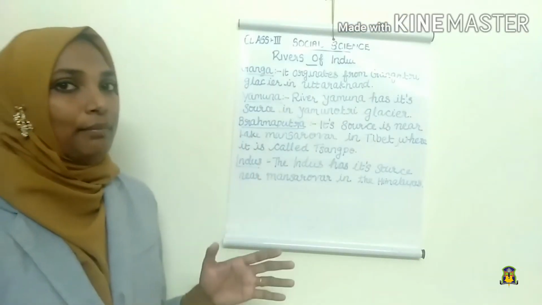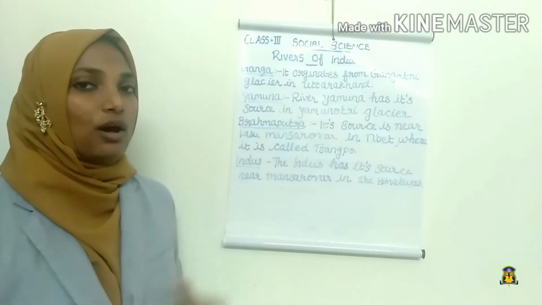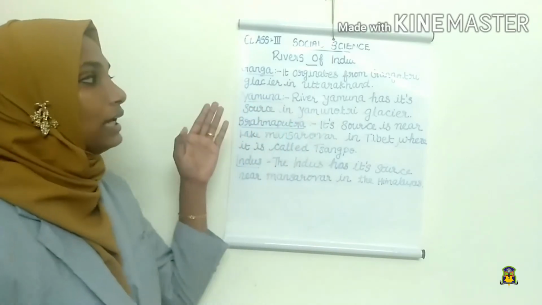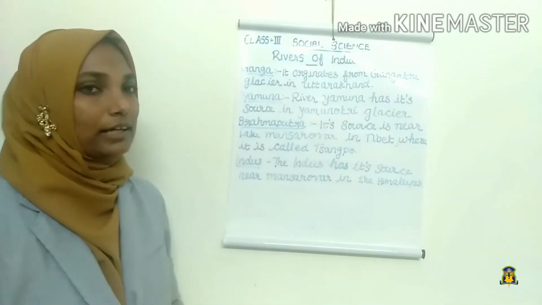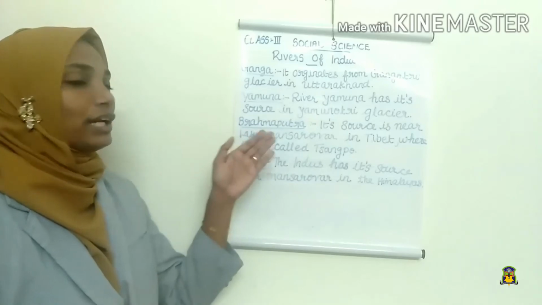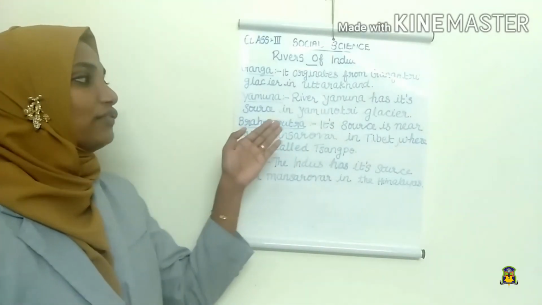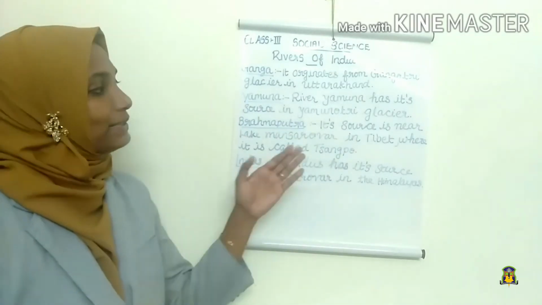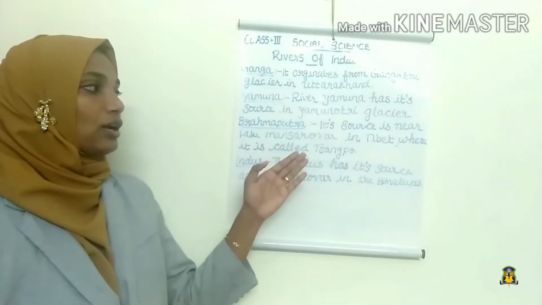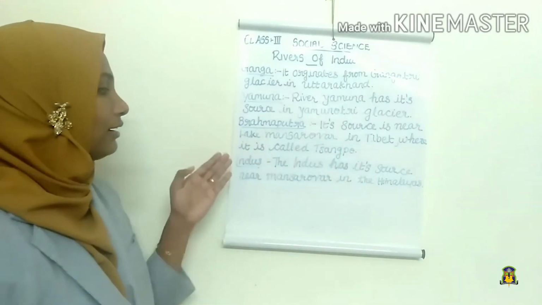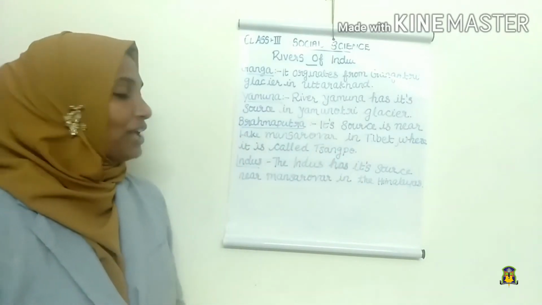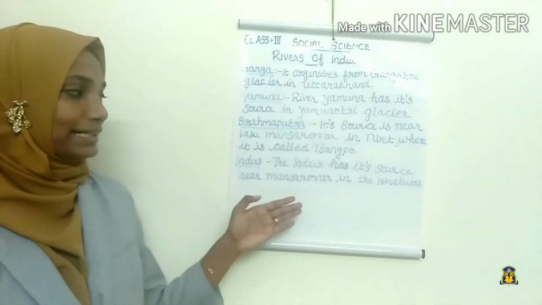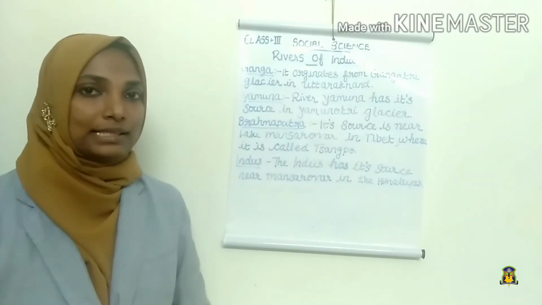We had studied about the four important snow-fed rivers. The first one is Ganga. It originates from the Gangotri Glacier in Uttarakhand. The next one is Yamuna. River Yamuna has its source in Yamunotri Glacier. And the Brahmaputra, its source is near Lake Manasarovar in Tibet, where it is called Sangpo. And the next one is Indus. The Indus has its source near Manasarovar in the Himalayas.